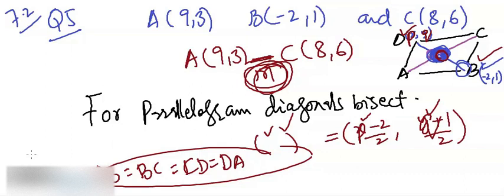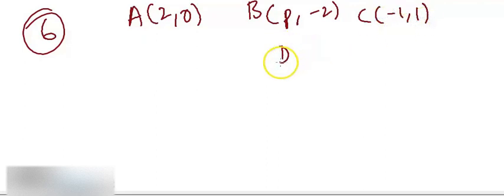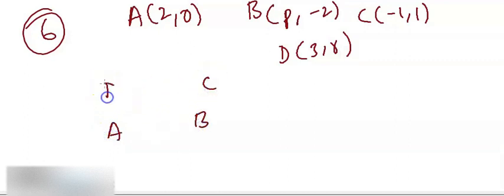One thing that is very easy to conclude from the question is that diagonals bisect. So in question number 6, A is 2, 0, B is P, minus 2, C is minus 1, 1, and D is 3, R. So A, B, C, and D, this is your parallelogram.